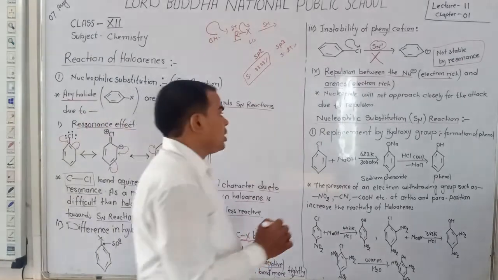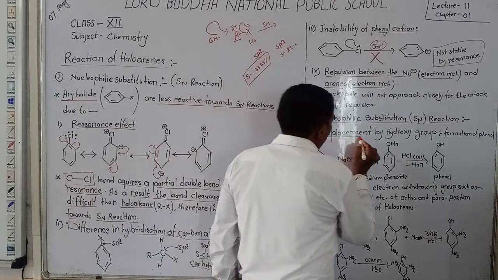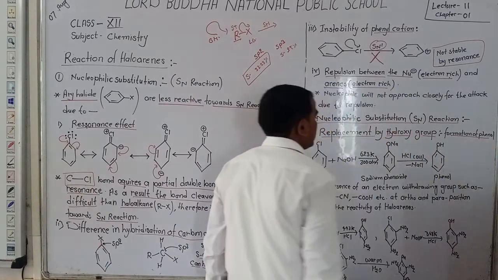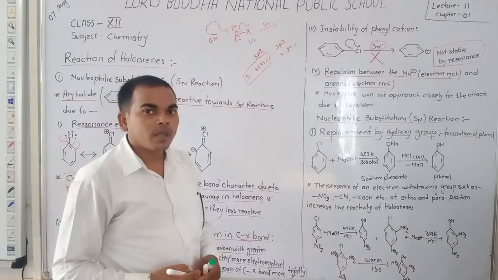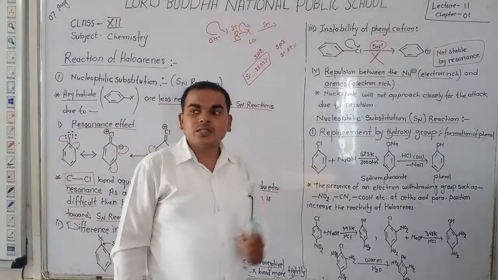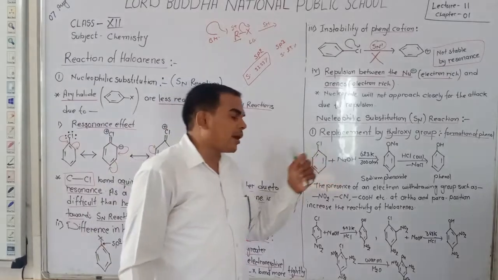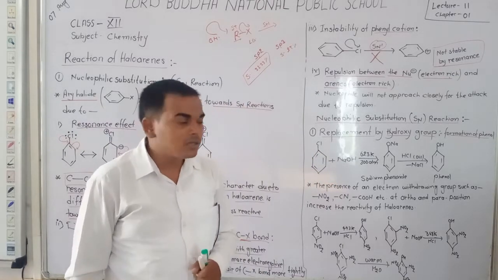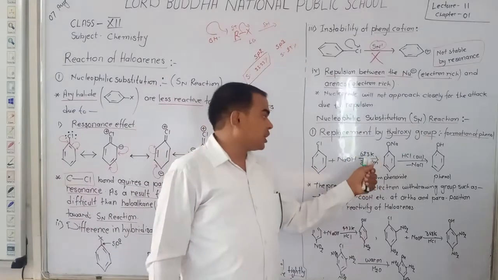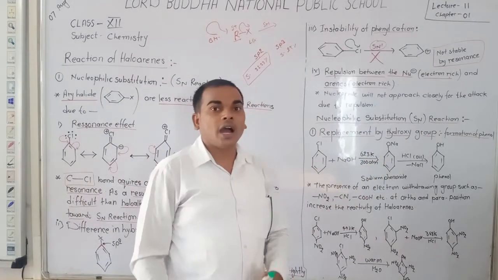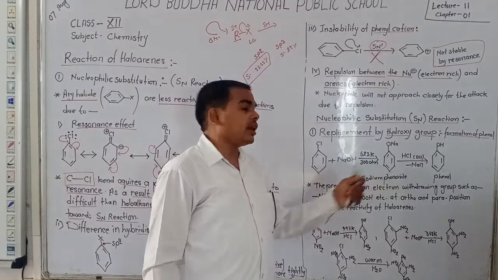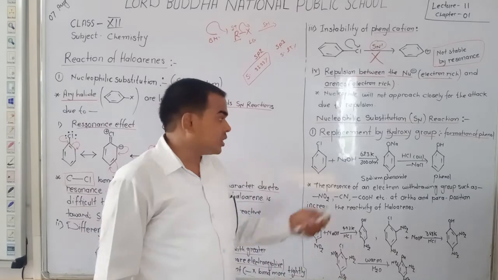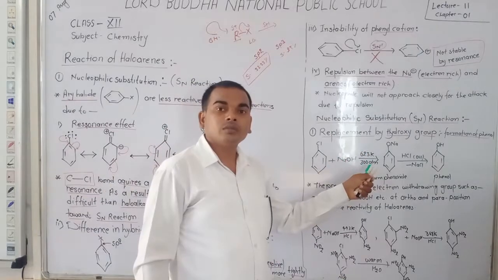First is the replacement by a hydroxy group and formation of phenol. Dear student, when haloarenes react with sodium hydroxide in drastic conditions, meaning at 623 Kelvin temperature, higher temperature, and 300 atm pressure, higher pressure, this is a drastic condition for the reaction.